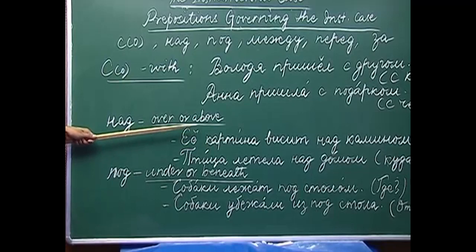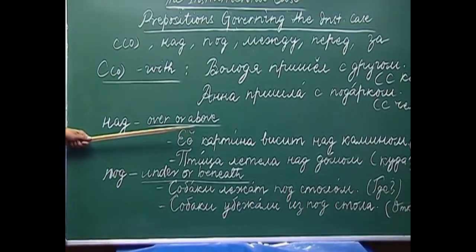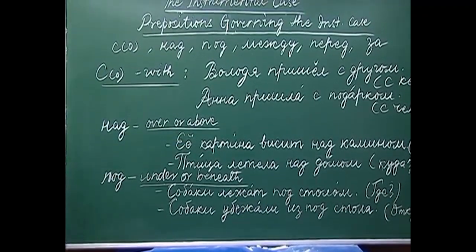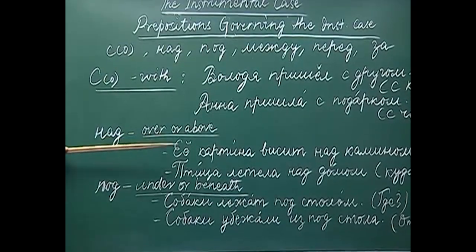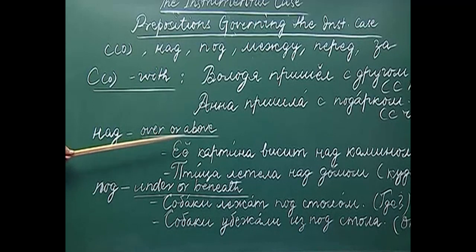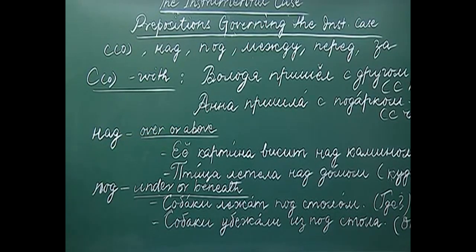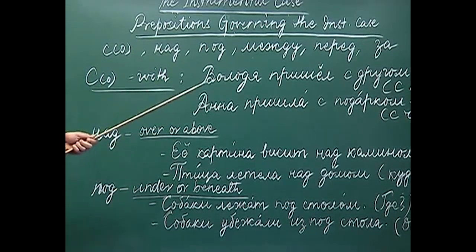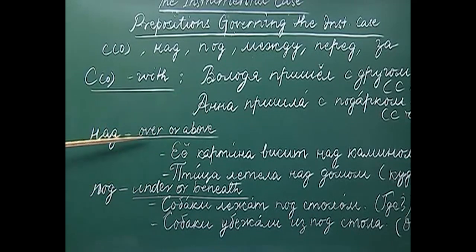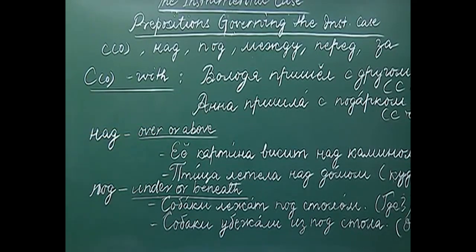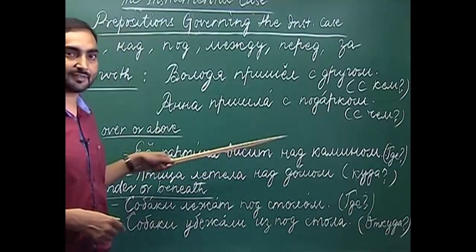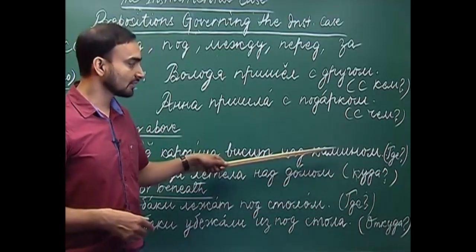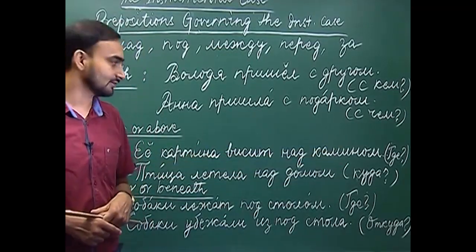The next preposition which governs the instrumental case of nouns is nad. We already know the meaning of nad, which is over or above. For something which is over and above something, we use the preposition nad. For example, io karcina visit nad kaminam. Kamin is a fireplace.